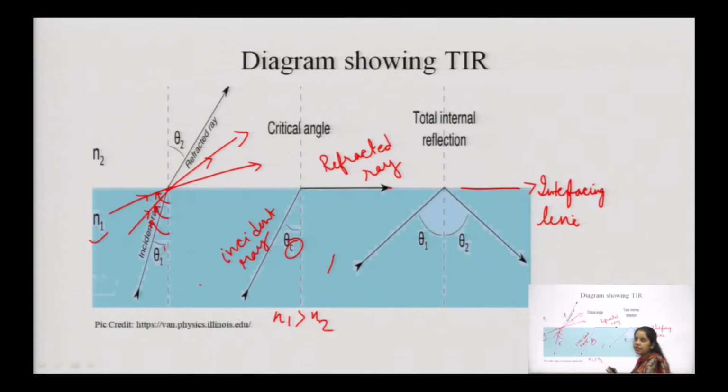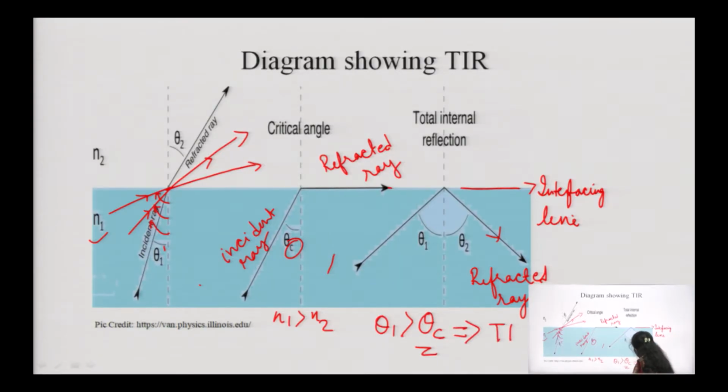Why this critical angle is important we have already discussed in the previous slide: when we keep on increasing the incident angle beyond this critical angle, the refracted ray comes inside the same medium. So, here theta 1 should always be greater than theta c, so that TIR can happen. Theta 1 should be greater than theta c, then only TIR can happen.